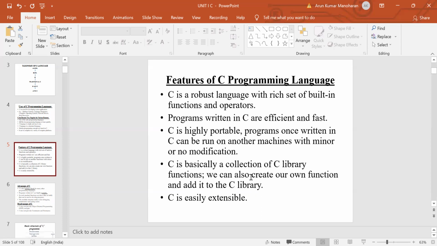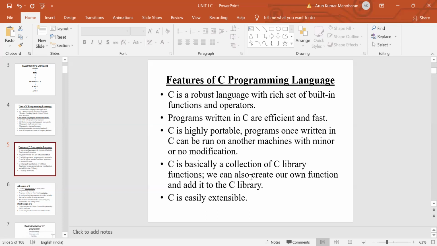Robust language means this language is built strongly. There are many built-in functions, different types of functions, user-defined functions and predefined functions, and different types of operators. So this language is built strongly. We can write programs very easily. This is efficient, and we can execute the program very fast.